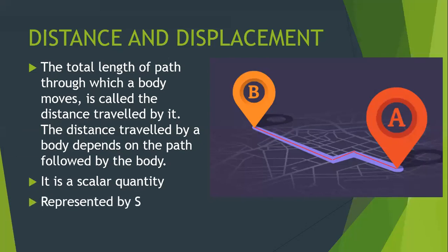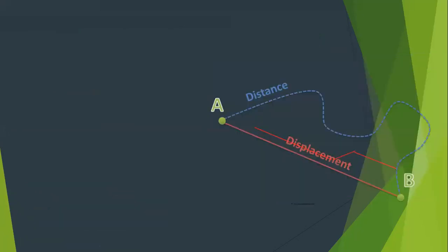What is the symbol to represent distance? The symbol is capital S. And what will be the unit? Obviously, its unit will be meter because it is the length. And the CGS unit will be centimeter. So what is distance? Distance is nothing but the actual path on which the object has traveled. It is a scalar quantity represented by S and the unit is meter.